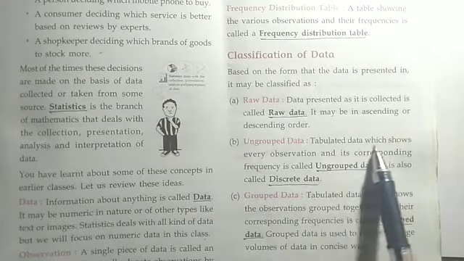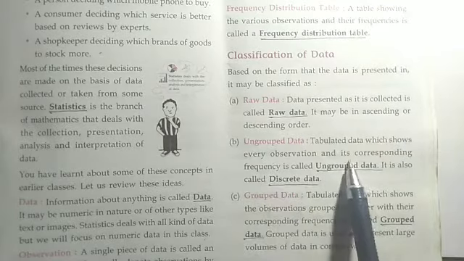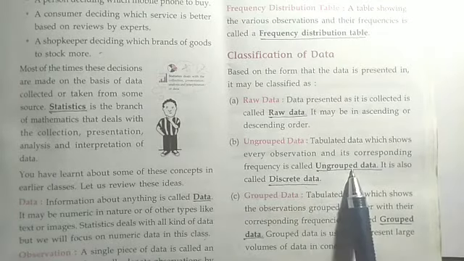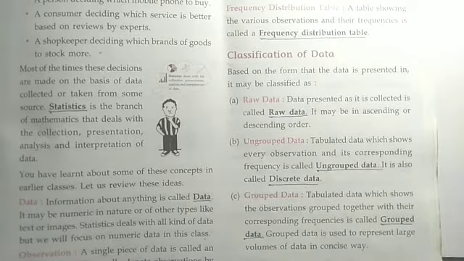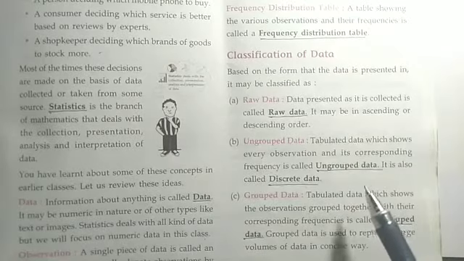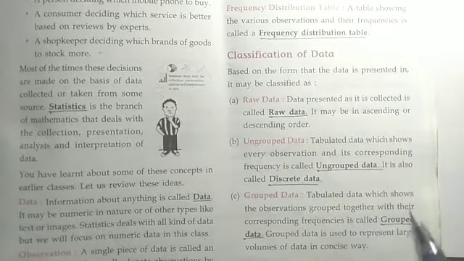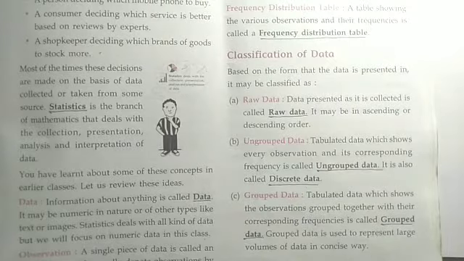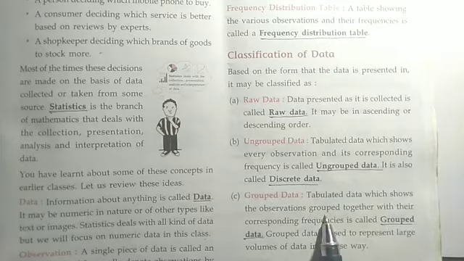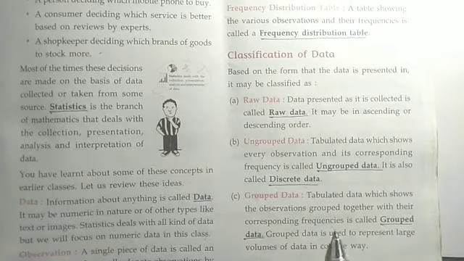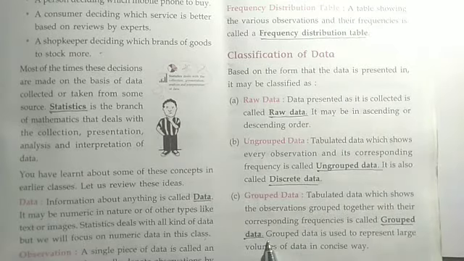Ungrouped data: tabulated data which shows every observation and its corresponding frequency is called ungrouped data. It is also called discrete data. And grouped data also there. The frequency distribution table I have shown is ungrouped data only. Then we can make it a group also, that we are going to study next. Tabulated data which shows the observations grouped together with their corresponding frequencies is called grouped data.